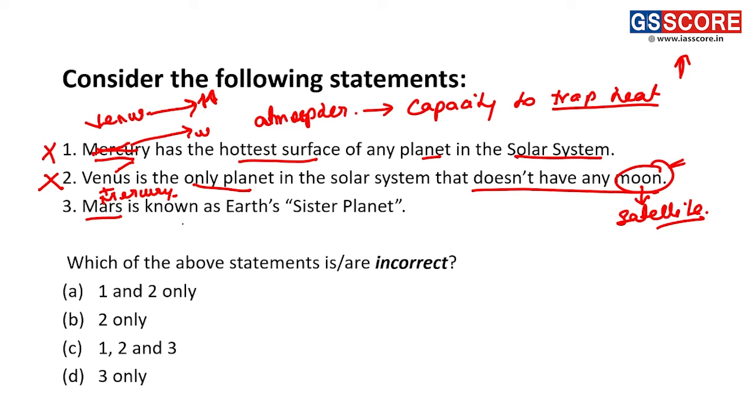Statement 3. Mars is known as the Earth's sister planet. Is this statement correct or incorrect? This is a quite very basic statement.